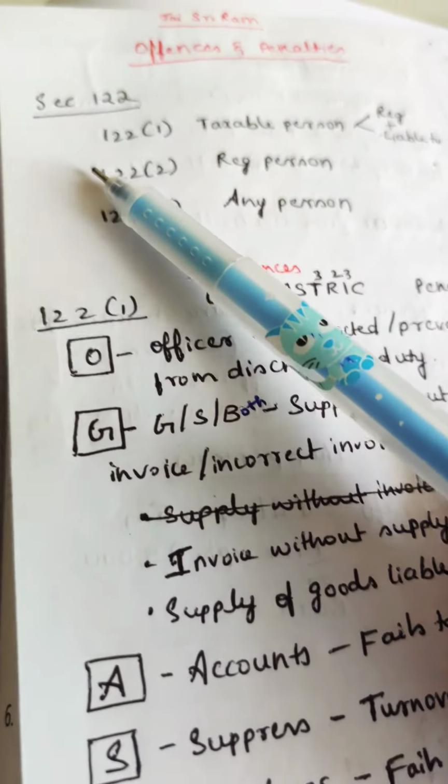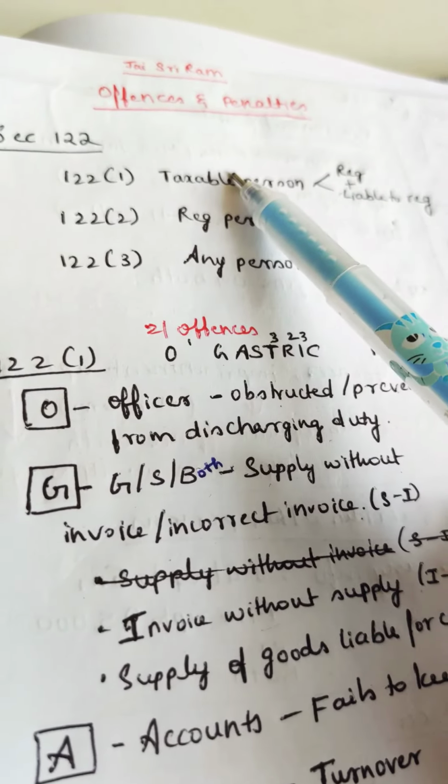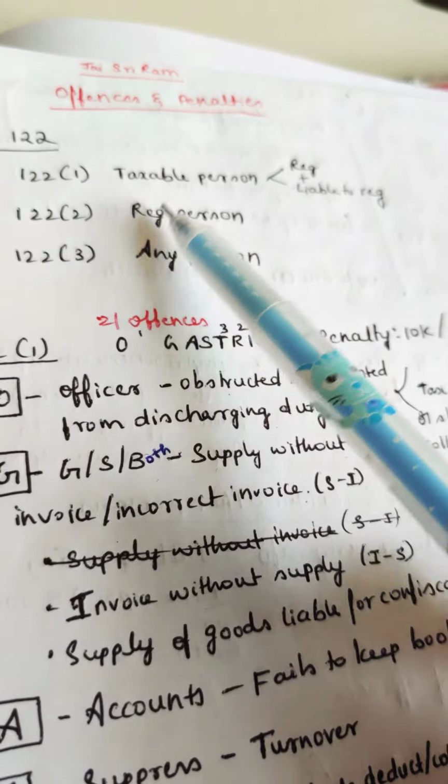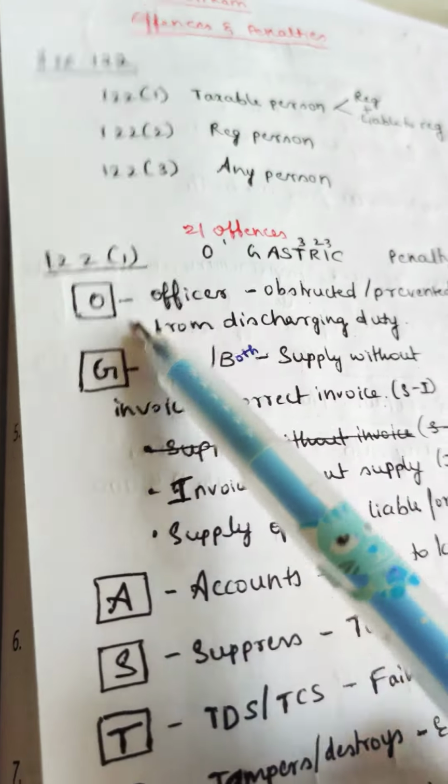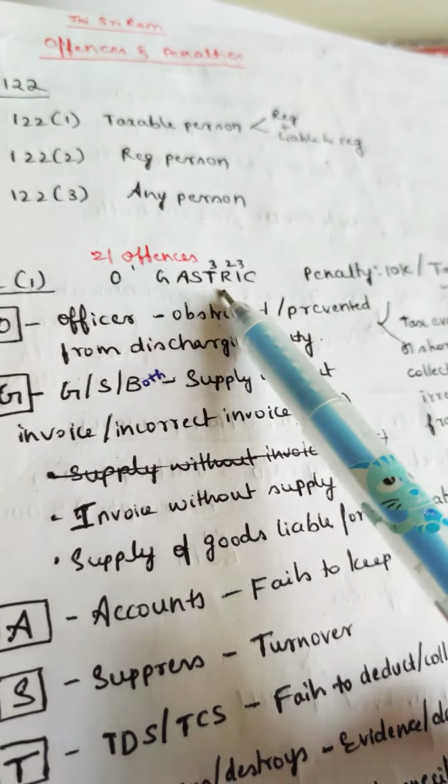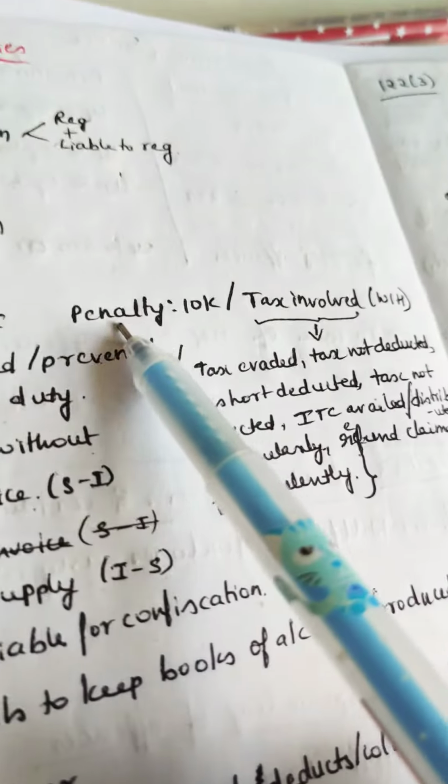Offences and penalties, under which we have 122.1, which is for a taxable person, 122.2 is for a registered person, and 122.3 is for any person. Under 122.1 we have 21 offences. GASTRIC is the code word given by Ramesh Soni sir.